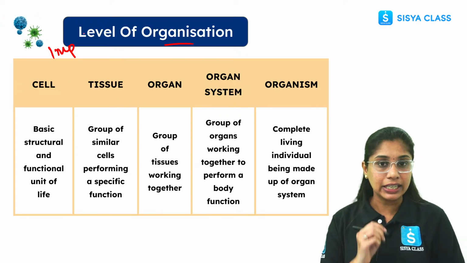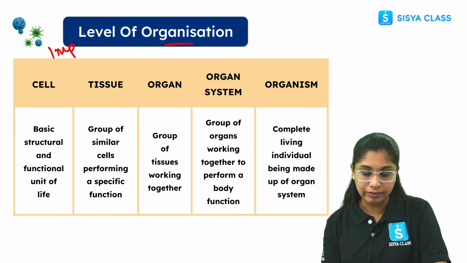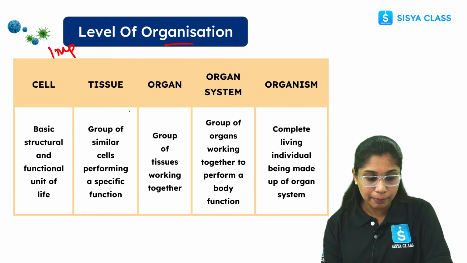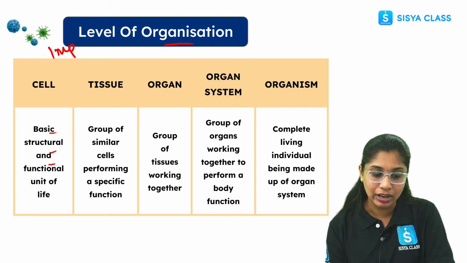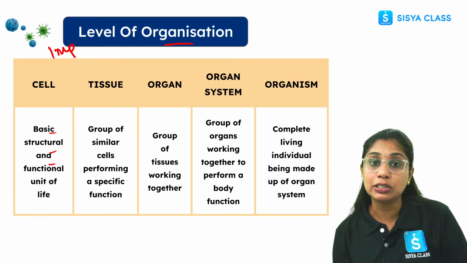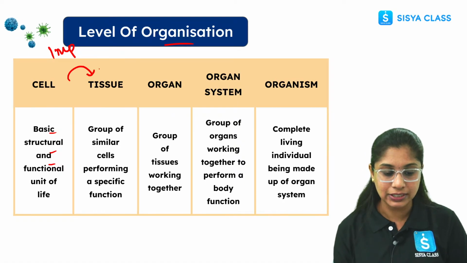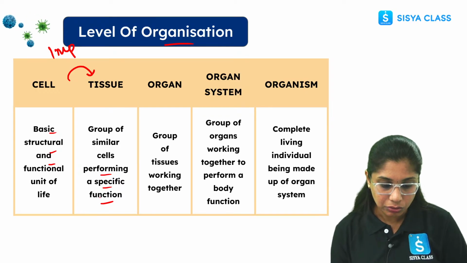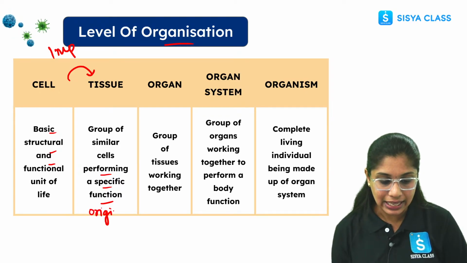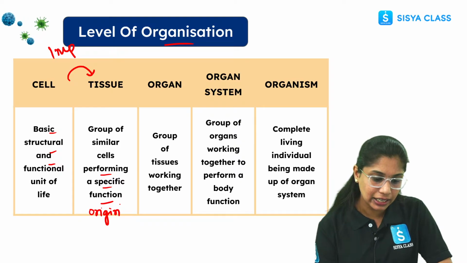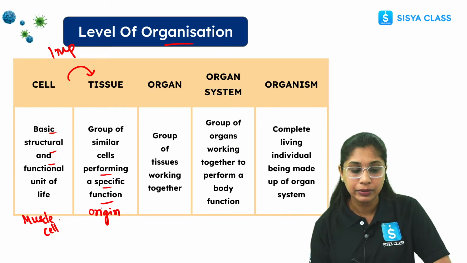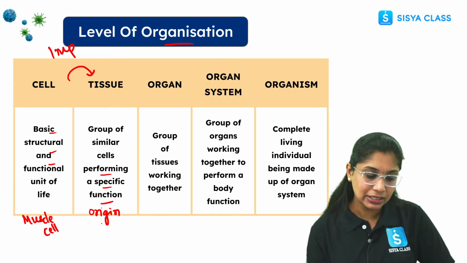Here we have 5 basic levels of organization. The cell. Till now we understood what a cell is. It's the basic structural and functional unit of life, right? Now what is a tissue? A tissue is a group of cells having a common specific function, along with a common origin, everyone. For example, if you take the muscle cell, the muscle fiber, then coming to the tissue, we have muscle tissue. Then what is an organ?